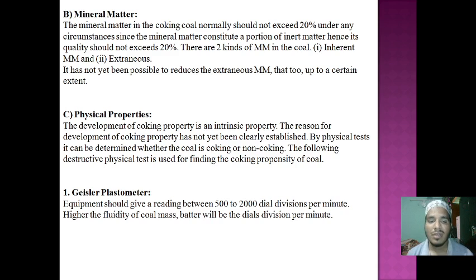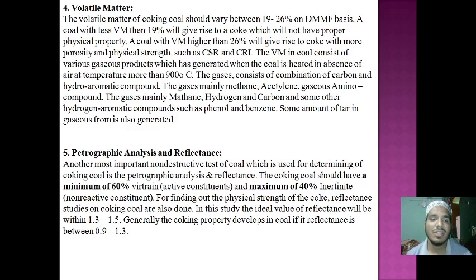Different types of coals are there, not only made by burning wood. There is not one single type of coal. Different types of coals are there, how they are manufactured, which physical properties they should have, and which tests we should do. These are the 5 tests.